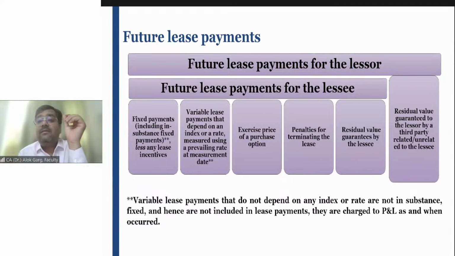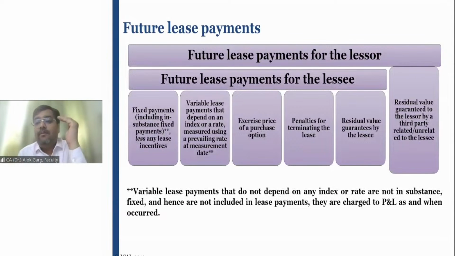So guys, fixed payment plus in substance fixed payment plus exercise price of a purchase option. That exercise price is also covered in the lease payment. So in this case, what are the lease payments? Fixed payment of 1 lakh rupees per year, escalations as in substance fixed payment, and the 50,000 exercise price. These three are the lease payments. Okay.